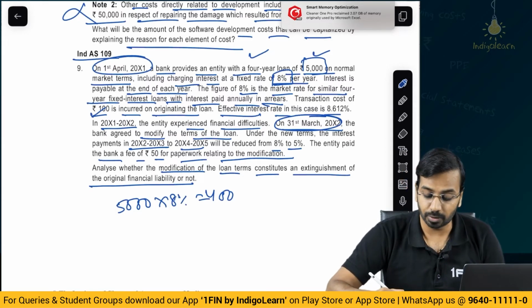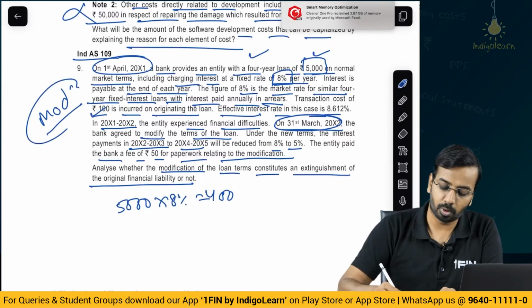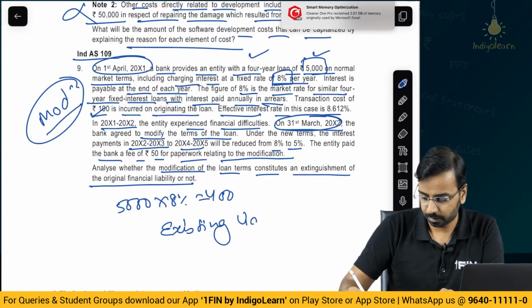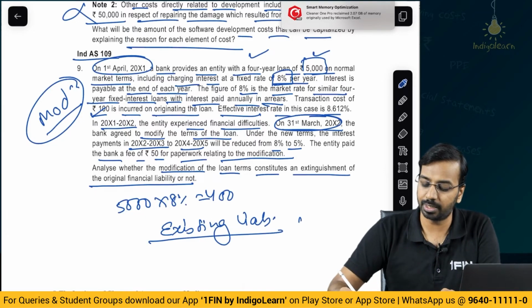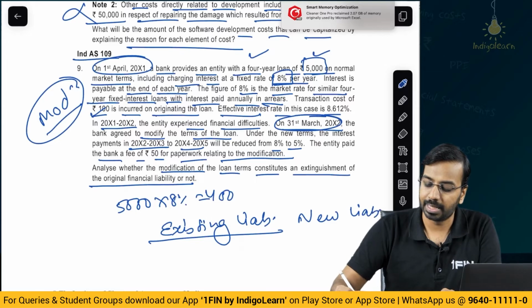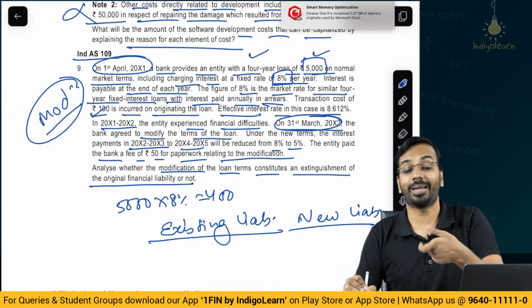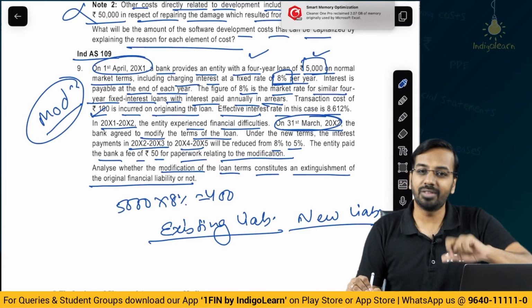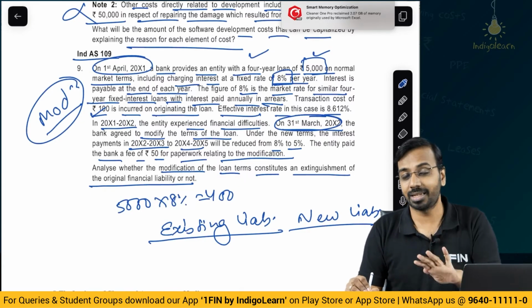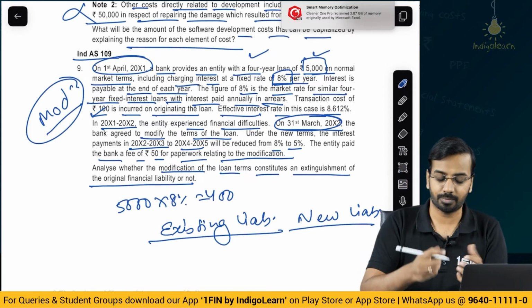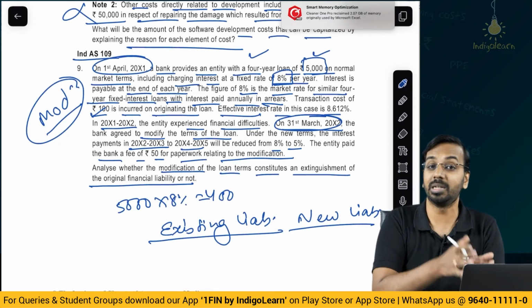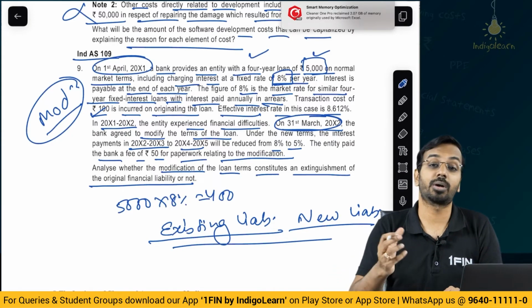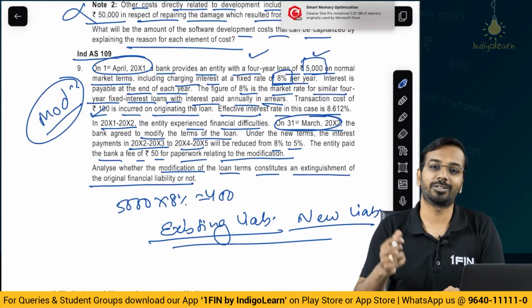Now here there is a modification. In modification, what do we need to check? What is our existing liability? We will calculate the amount of existing liability. What is the new liability? And what is the difference? Based on the difference, by applying the 10% threshold, we will decide whether there is a substantial modification or not. If there is a substantial modification, we will say the existing liability is extinguished and we have a new liability in place. That is, the existing liability has been replaced by a new liability. Whereas in other cases, we will say it is not a new liability, it is actually a modification.